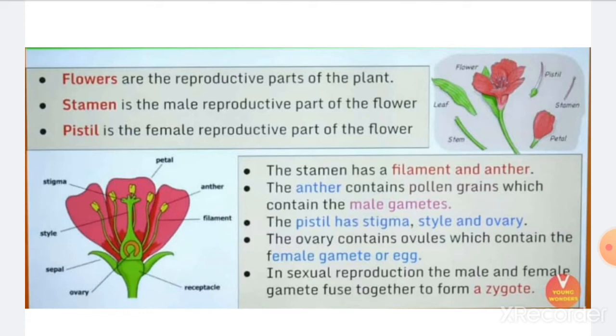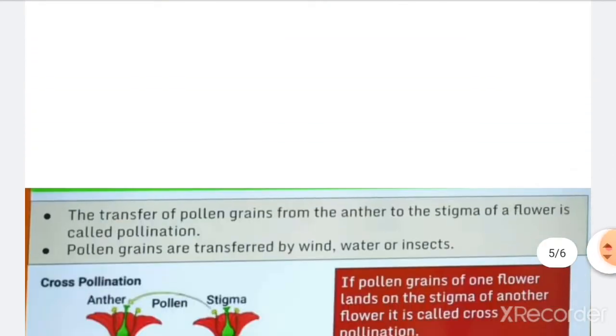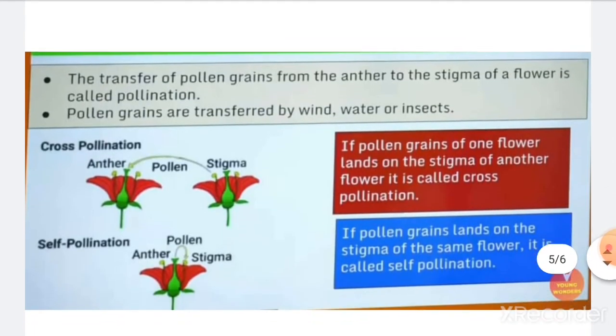Alright. Now, what happens is the anther has the pollen grains. Now, these pollen grains are helpful in the transfer of the pollen from the male reproductive part to the female reproductive part, which is very essential for the reproduction. Now the next part is pollination. What is pollination? The process by which pollen grains are transferred from the anther to the stigma is called pollination.